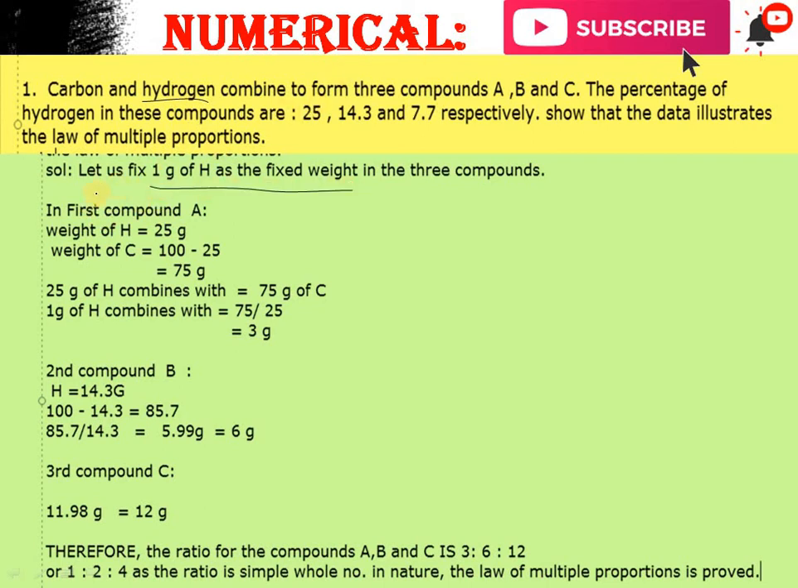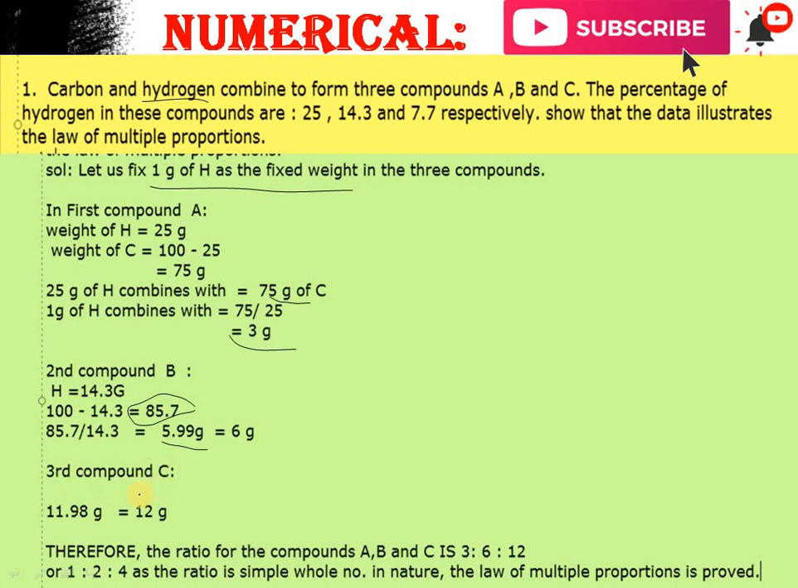So in compound A the weight of hydrogen is 25 gram, and the leftover carbon will be 75. So we can say 25 gram of hydrogen combined with 75 gram of carbon. So 1 gram of hydrogen combined with 75 upon 25, so it will be 3. Same for compound B. We know hydrogen is 14.3, the leftover will be carbon, so 14.3 gram of hydrogen combined with 85.7 gram of carbon, so 1 gram will have 85.7 divided by 14.3, and we get 5.9, which is 6 gram.